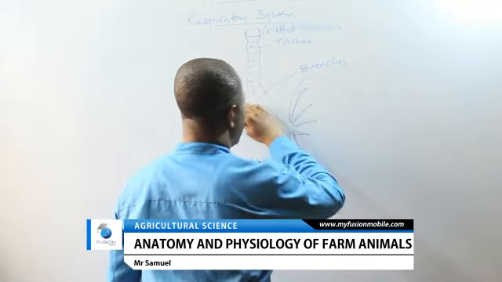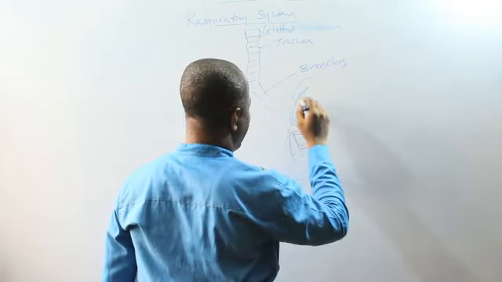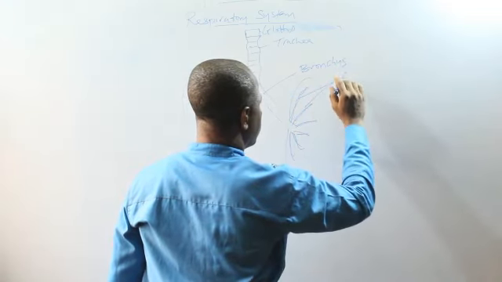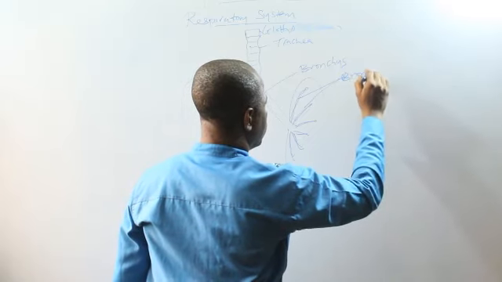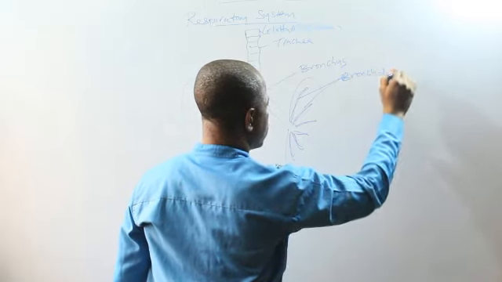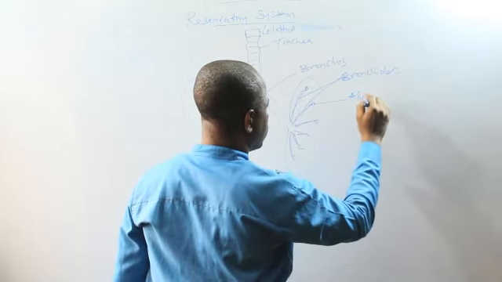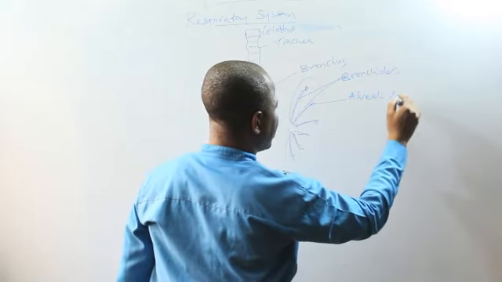This is bronchus, plural bronchi. This is a bronchioles ending in alveoli. This is alveoli or air sac.